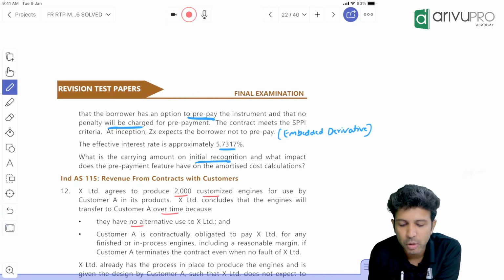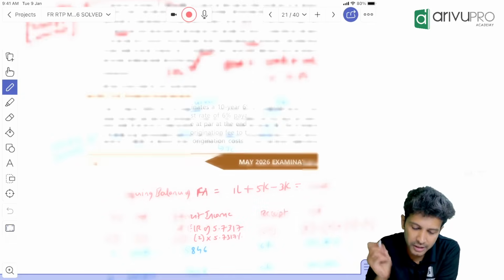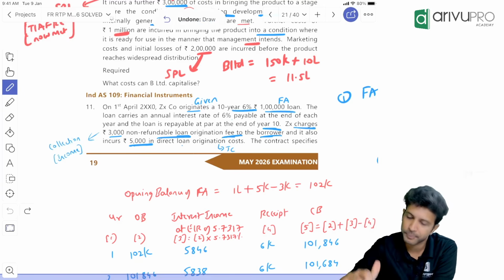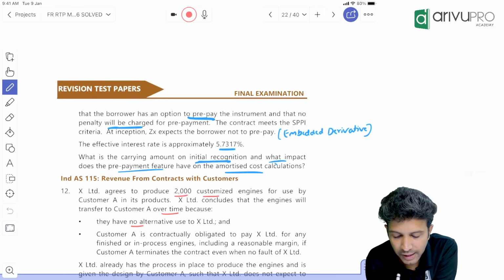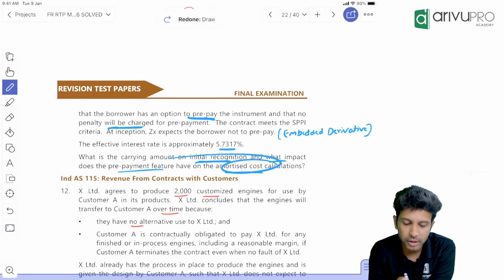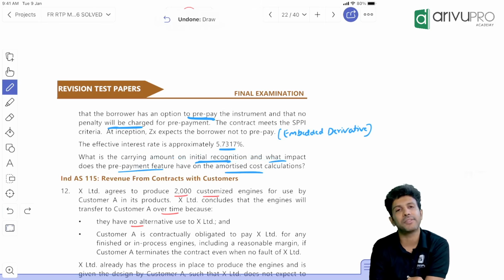Effective interest rate and all is required only for ACM any which way. What is the carrying amount at initial recognition? Initial recognition carrying amount we already know, 1 lakh 2,000. Okay. Then they are asking what impact does this prepayment feature have on the amortized cost calculation? Because of this prepayment, is this having any effect, is what they're asking.